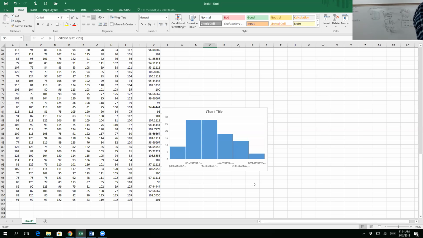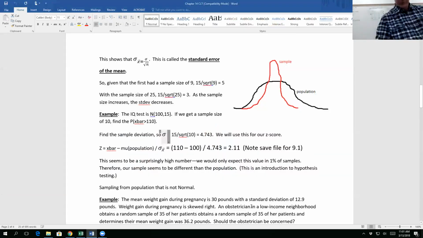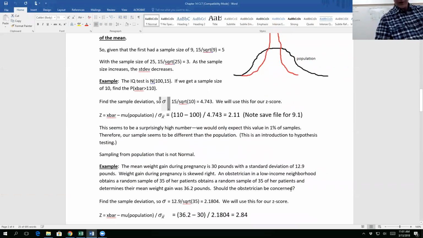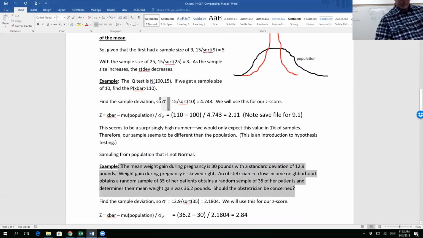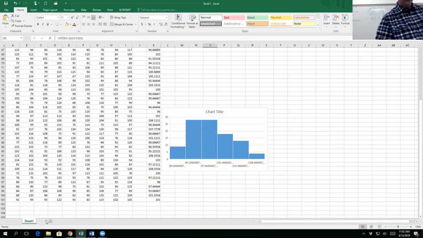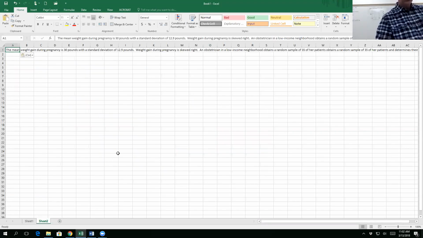All right, so let's do a problem. Okay? So the problem I'd like to do is, let's say here, I'm going to copy this. I'm going to open up a new tab here. So this is our problem here.